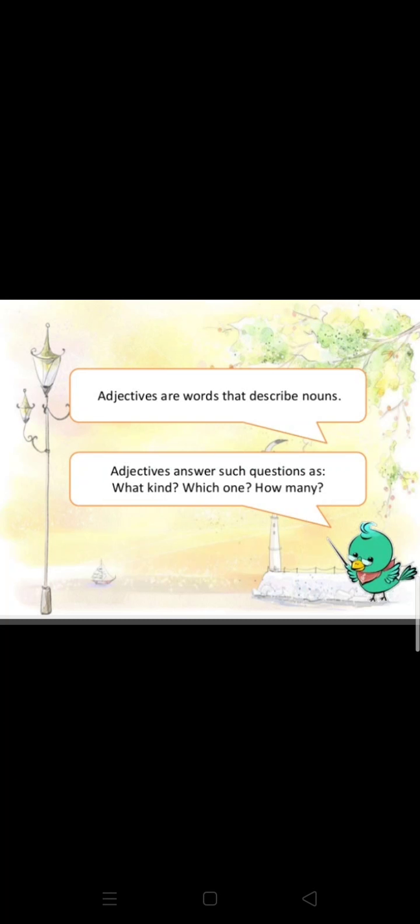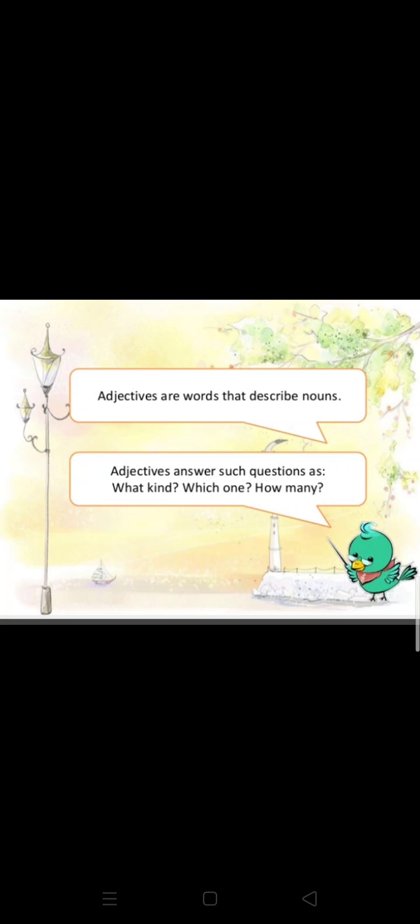Adjectives answer such questions as what kind, which one, how many. What kind of person is he? He is very smart. So it is giving the answer to these kinds of questions. Here smart is the adjective. Which one would you like to have? Again it is giving an example of an adjective. I would like to have the red shirt. So here red is an adjective.